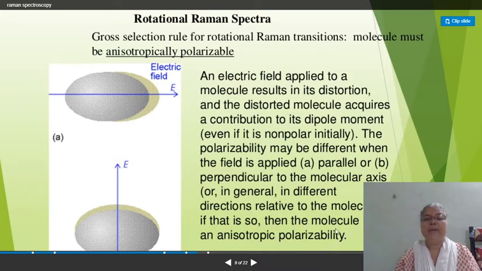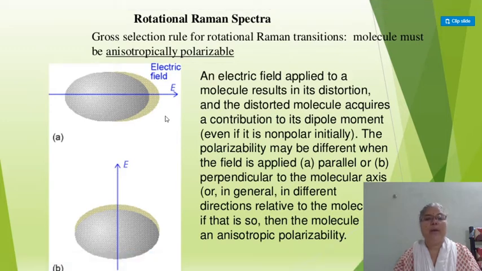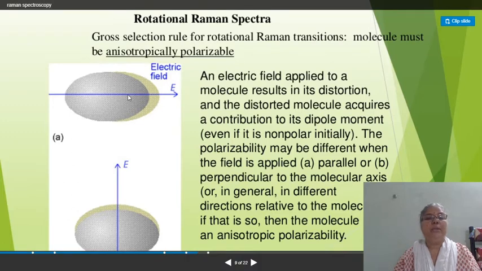Simply remember that polarization occurs when we apply an electric field to a diatomic molecule which does not have a permanent dipole moment, that means a non-polar molecule, and the distortion of positive and negative charge, or the separation of electrons from the nucleus, takes place, and it depends on the direction of the applied electric field.